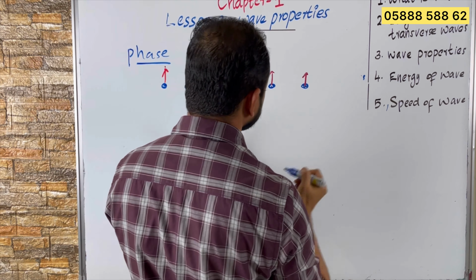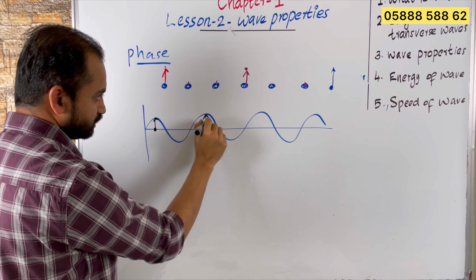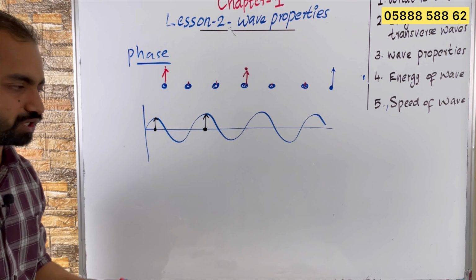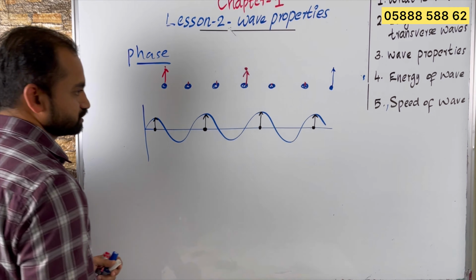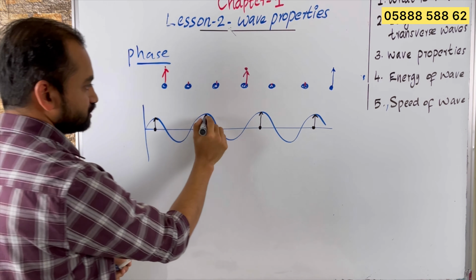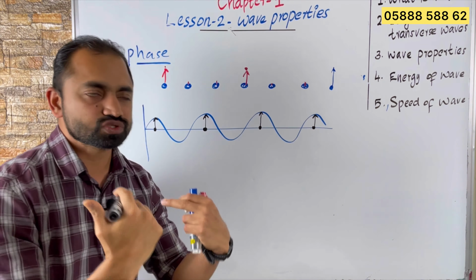So here in this wave you can see this particle at its maximum displacement, the particle here at its maximum displacement, wave in a rope. Okay, this represents wave in a rope. So this rope at here is at maximum displacement, the rope at here is at maximum displacement. So all these points are in the same state of vibration, right? Same state of motion. So these points are in phase.